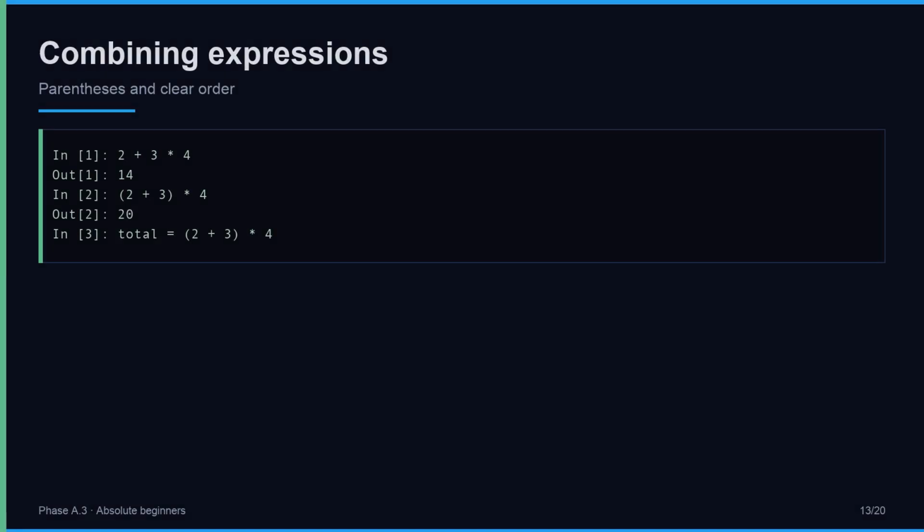2 plus 3 times 4 is 14 because multiplication happens before addition. Parentheses force the sum first, then times 4 gives 20. Store clear expressions in variables when readability matters. Keep this line in mind, In 1, 2 plus 3 times 4.